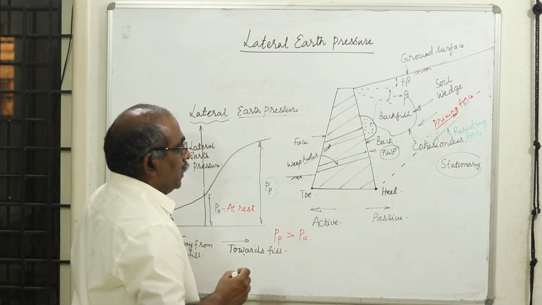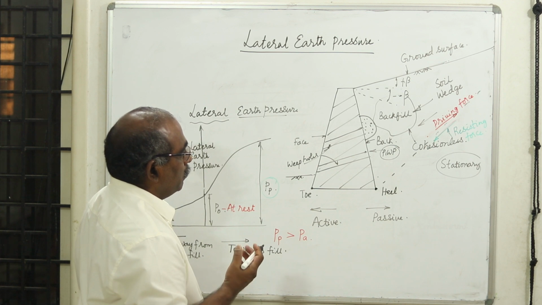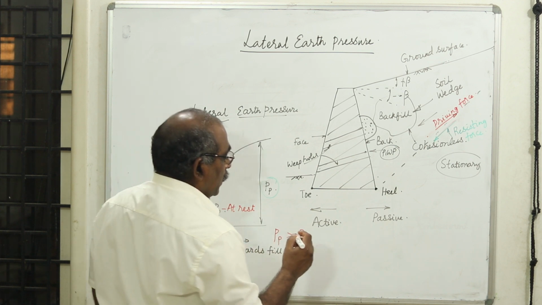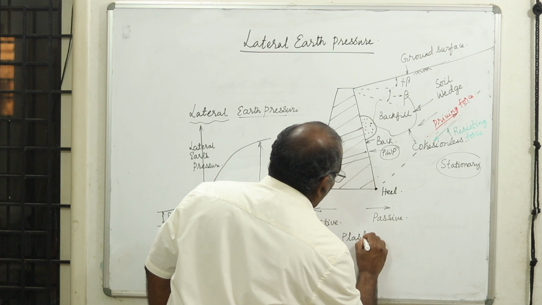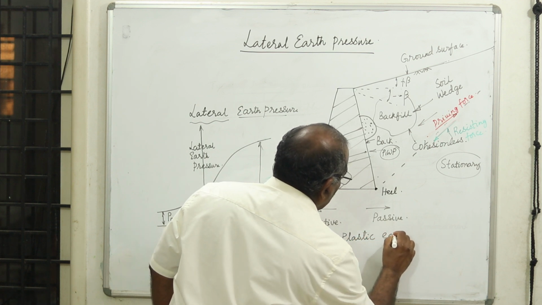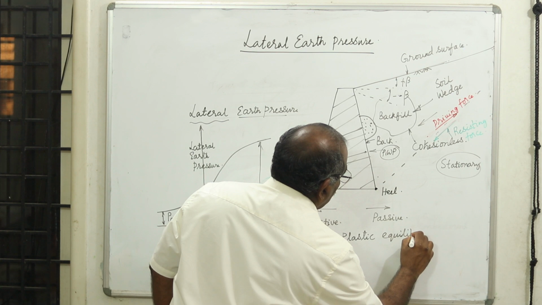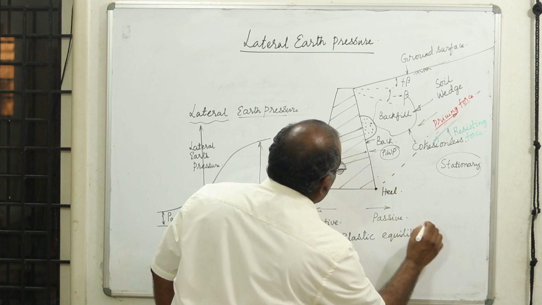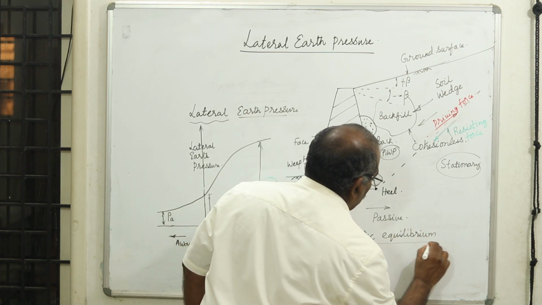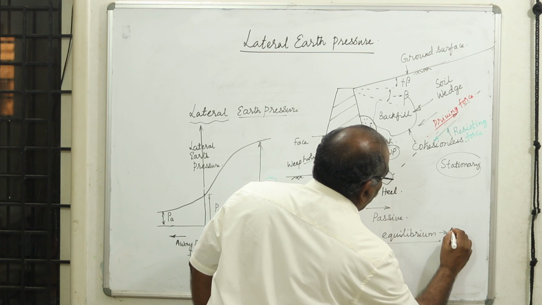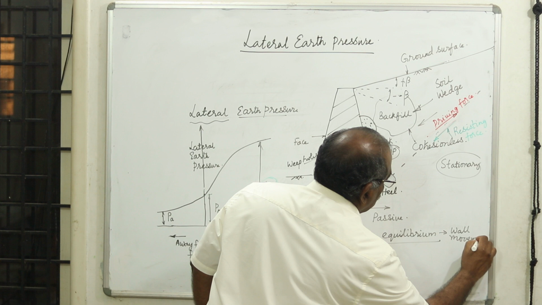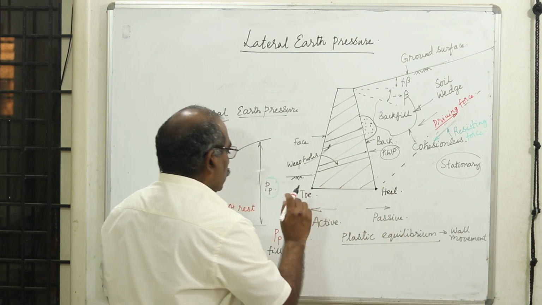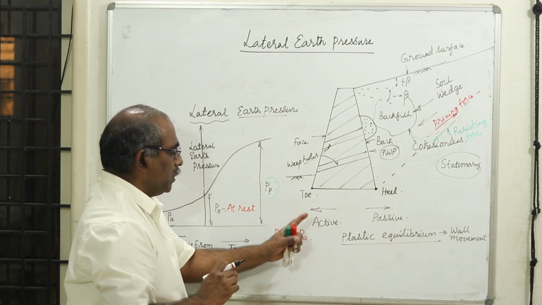The soil in an active condition is in a state of plastic equilibrium. What do we mean by plastic equilibrium? It is equilibrium but it has deformed. When plastic equilibrium takes place, there is a lot of wall movement. Sufficient wall movement has to take place, only then can you have either the passive case or the active case.